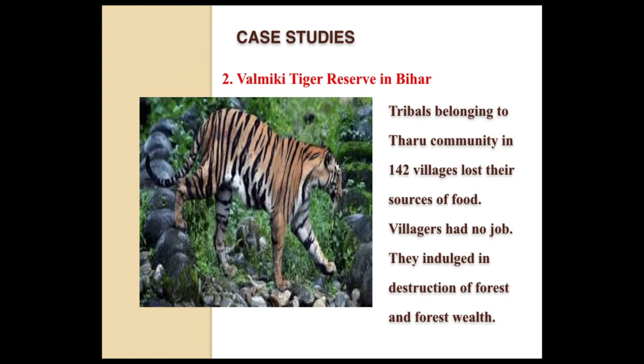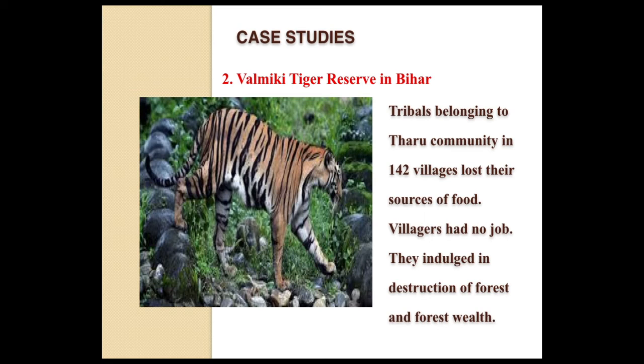So finally they indulged in the destruction of forest and forest wealth, because their source of food is only the forest. They depend on the forest for each and everything. But when they were sent out of the forest, nearly 142 villages means how many people would have been there. So they had no food, no job, nothing.